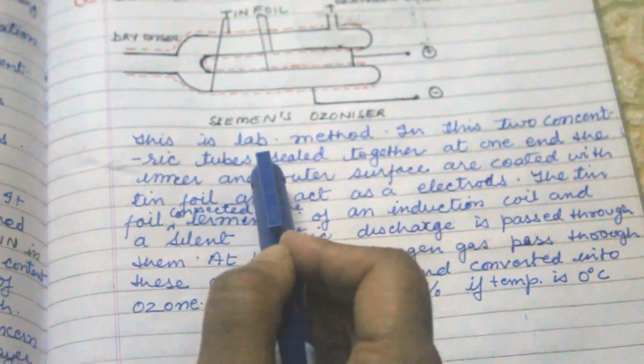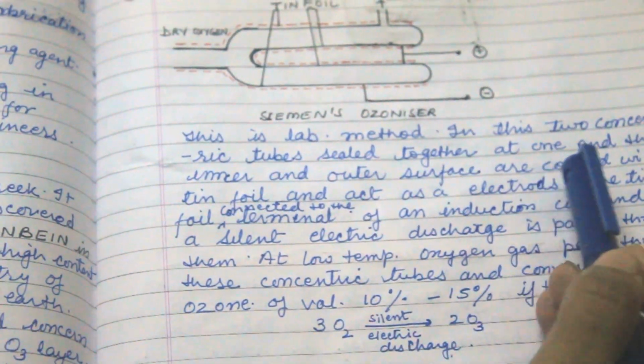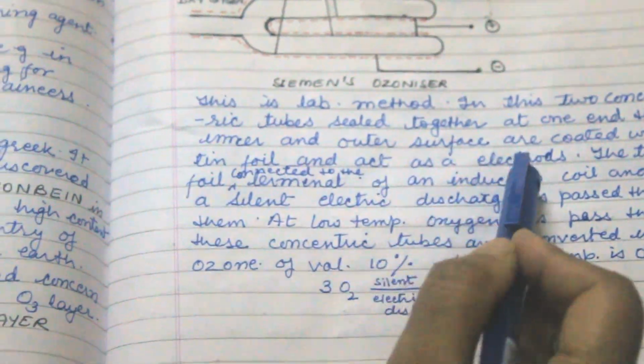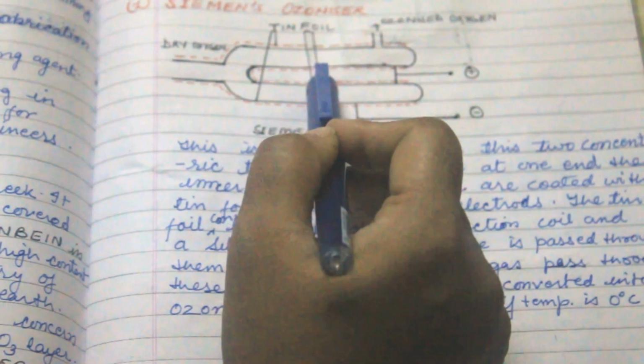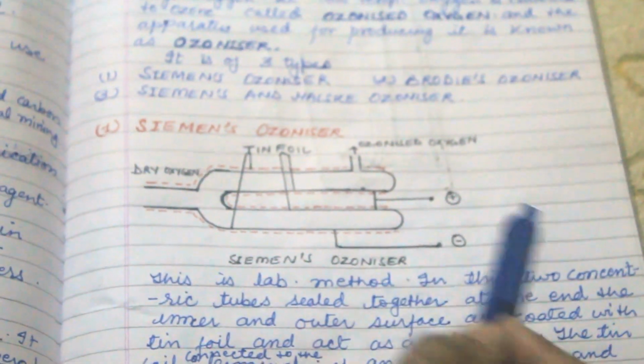The two concentric tubes are sealed together at one end, and the inner and the outer surface are coated with tin foil, which acts as an electrode. The terminals are there.